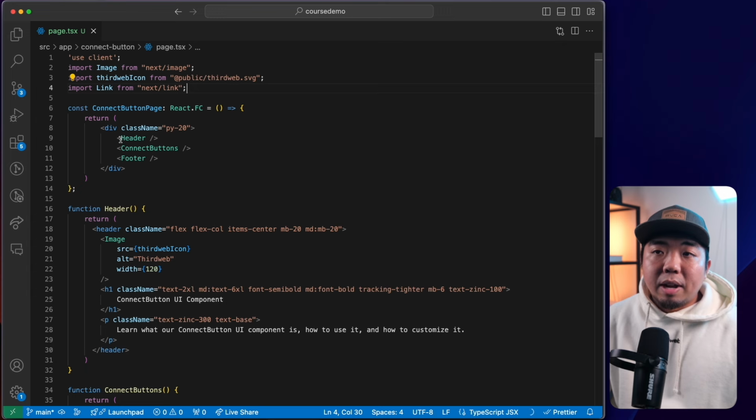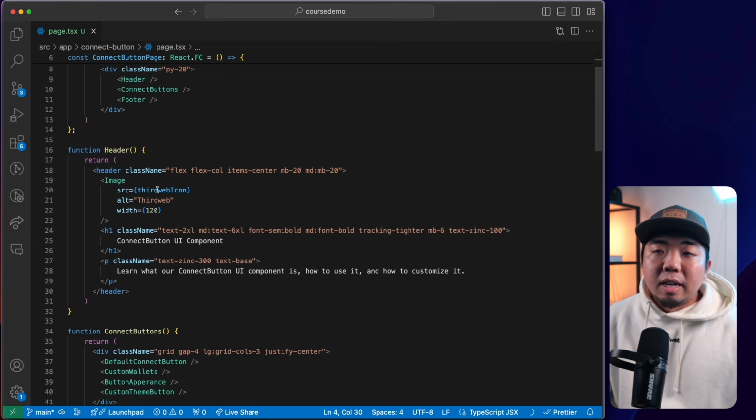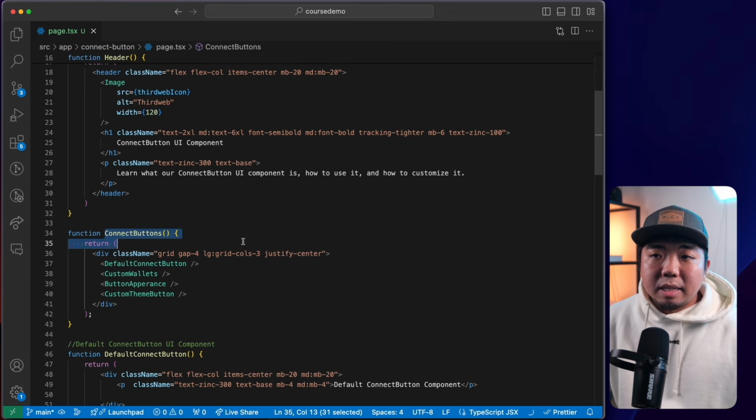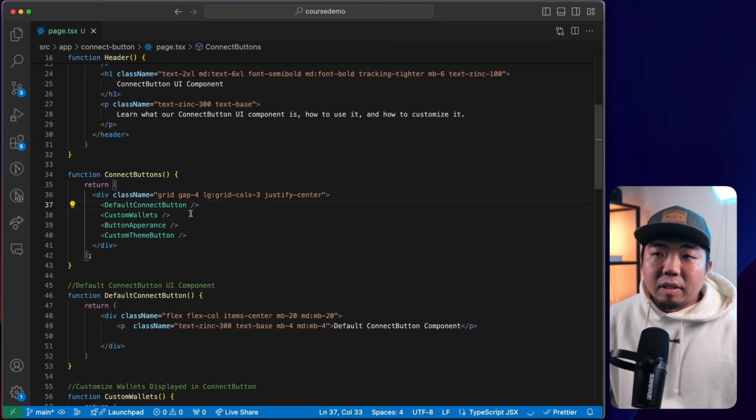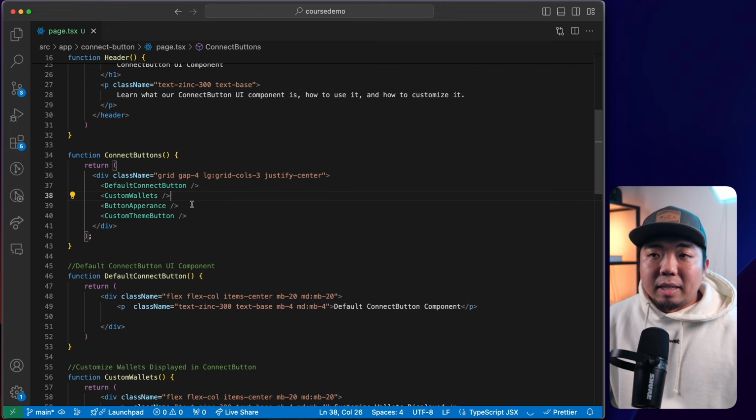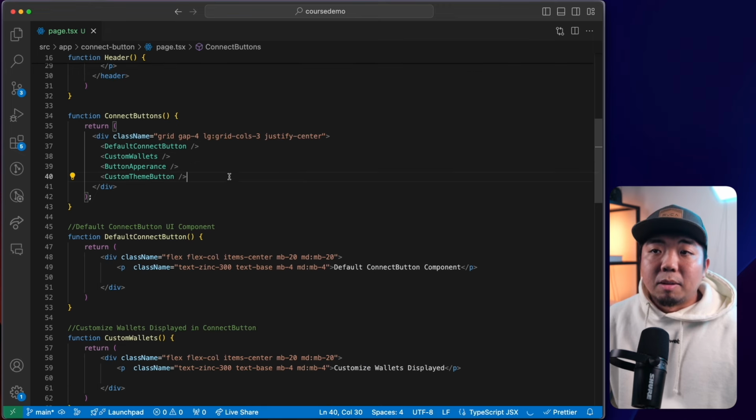We have our page here. We have our header and our footer, which is our title and some links at the bottom. Then we have our connect buttons here, and we have our 4 different buttons that we're going to go over: our default button, our custom wallets, our button appearance, and then our custom theme.